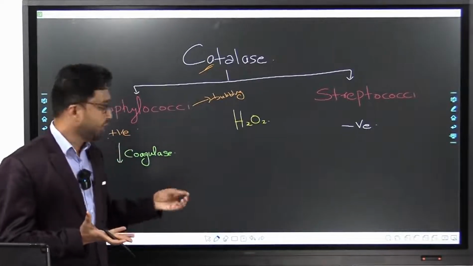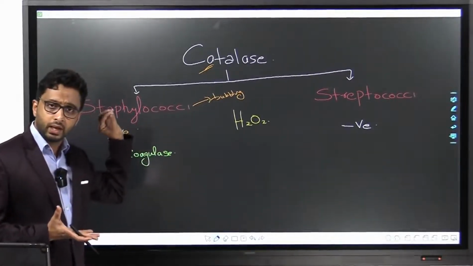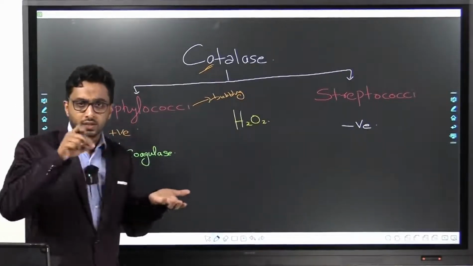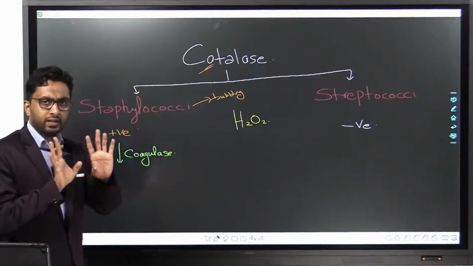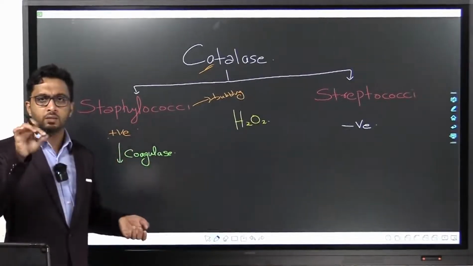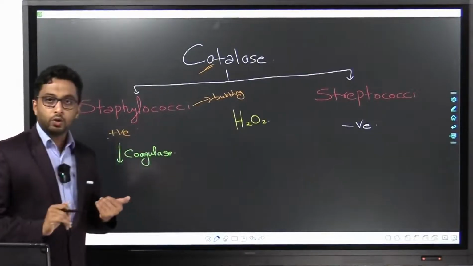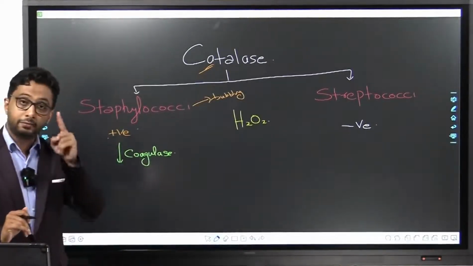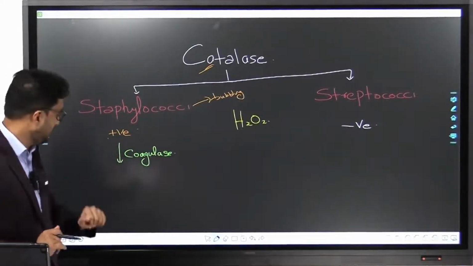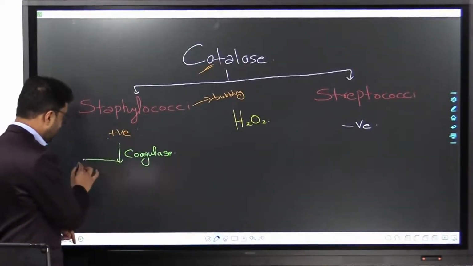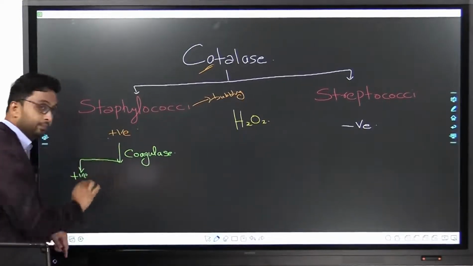What you're going to do is add some sheep blood into each culture. Just imagine it like that. So each culture you add some blood, sheep blood or just blood, and you're going to see the reaction. If there is a plasma clot formed, we'll study this in detail, don't worry, you call those organisms coagulase positive.